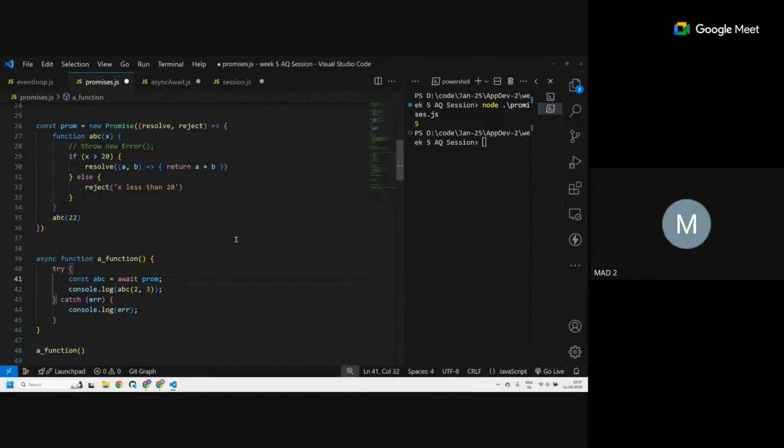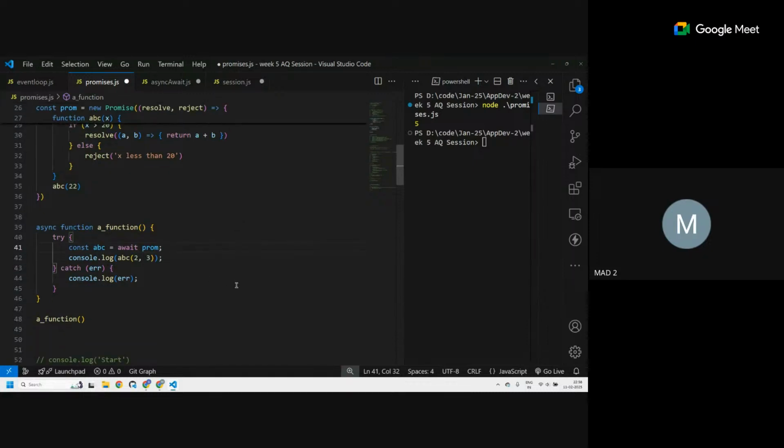Can you elaborate more on that? Do you want to create an object over here?